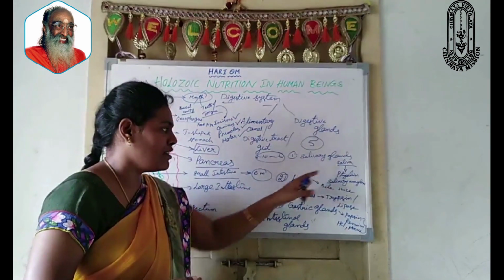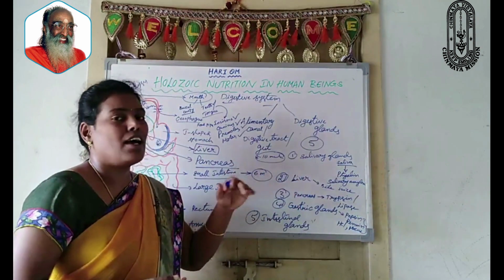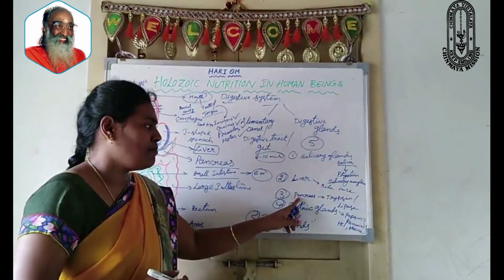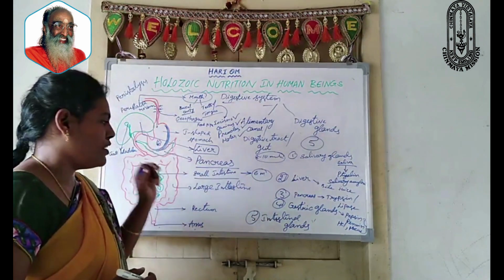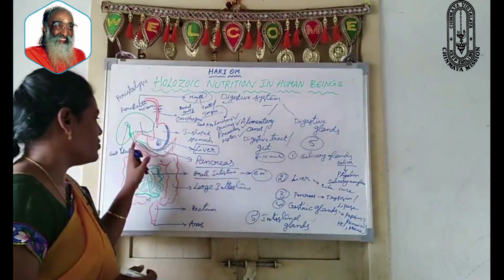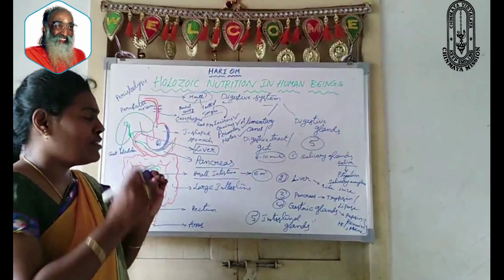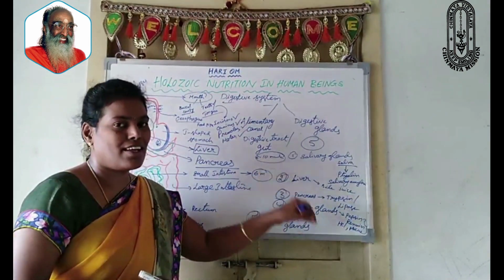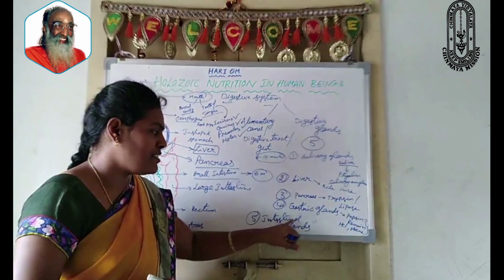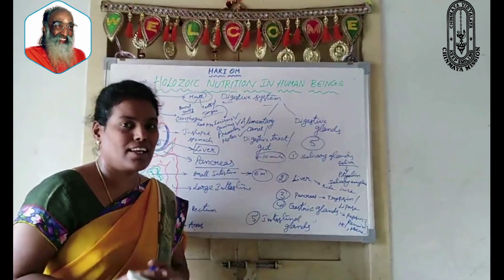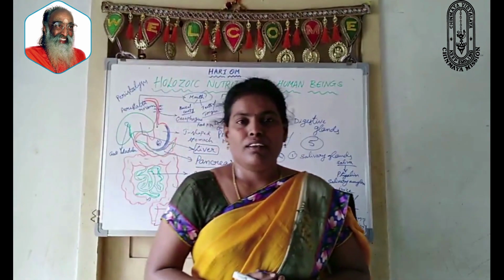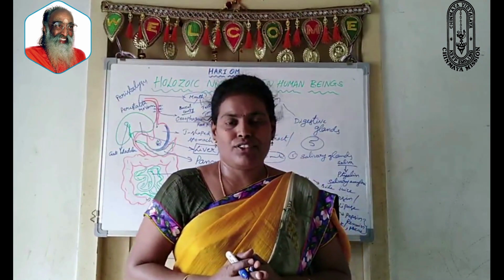Salivary glands present in the mouth, liver just above in the abdomen towards the right side, pancreas which is present just below the stomach region and connected to the small intestine through a small pancreatic duct, gastric glands which are present in the inner lining of the stomach, and intestinal glands which are present in the inner lining of the small intestine. Up to now, we have seen an overview of the digestive system.